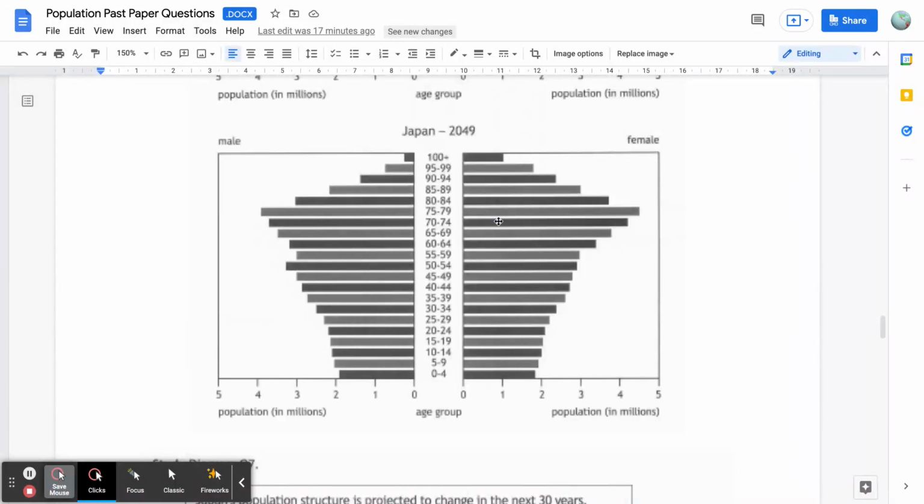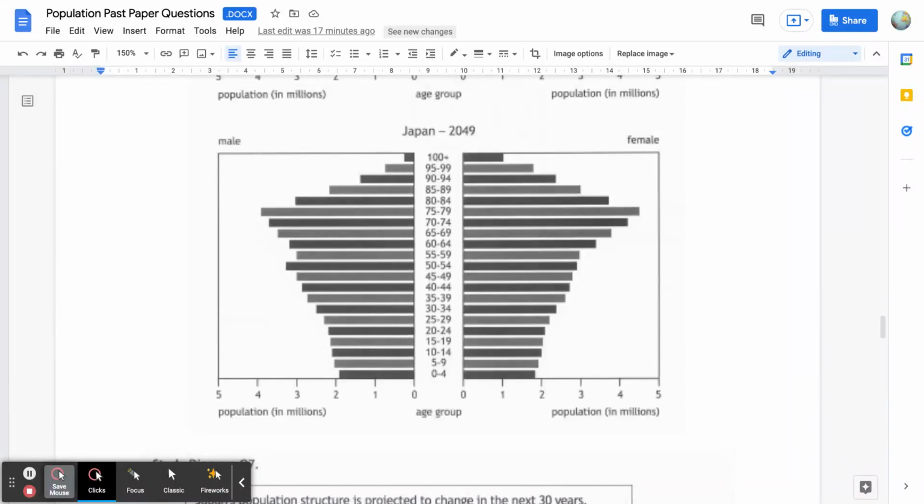Okay, we spent quite a bit of time thinking about the implications and the consequences of a very old population. What about the younger years, the fact that there are fewer in the 35 to 39, 30 to 34, 25 to 29? Well, these are the highly active year groups in an economy who work very long hours and generate high levels of work and wealth for the economy, as well as taxation for the government. Now, with fewer of these people, the first implication is less jobs are going to be getting done, which is going to reduce the amount of capital the government's taking from taxation.